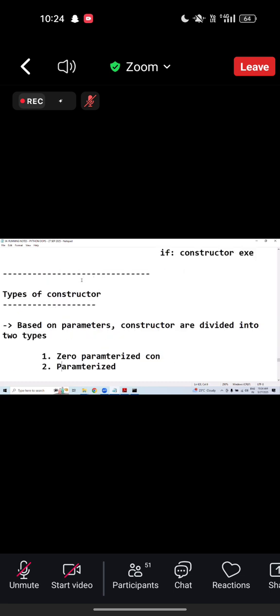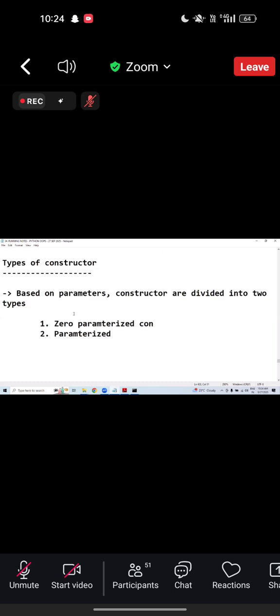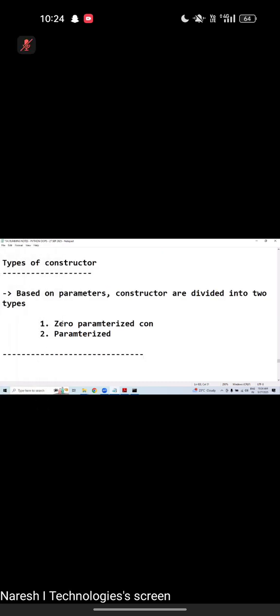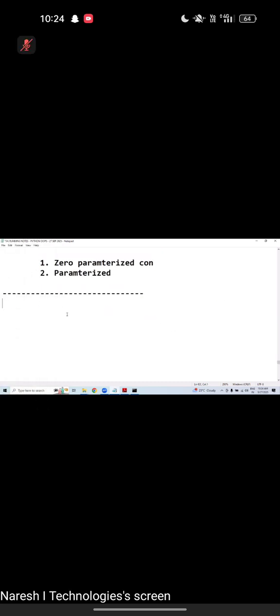What do you mean by zero parameter? There is a constructor with no parameters. That is called a zero parameterized constructor. At least self is there. Imagine I have created a constructor without parameters. Without parameters is called a zero parameterized constructor. But self is mandatory.